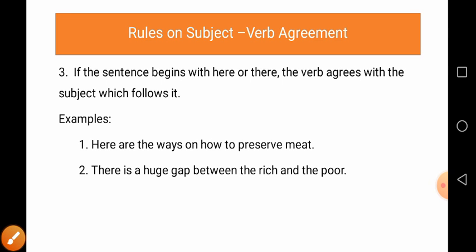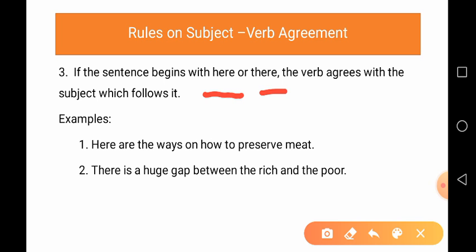Now rule number 3. What is it? If the sentence begins with here or there. See here in this example. The verb agrees with the subject which follows it.